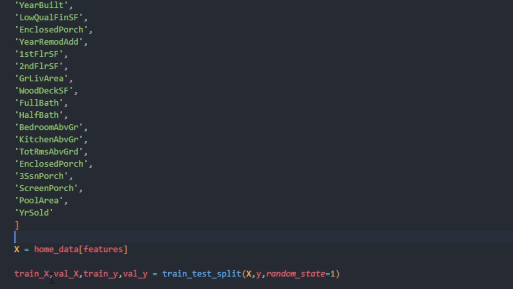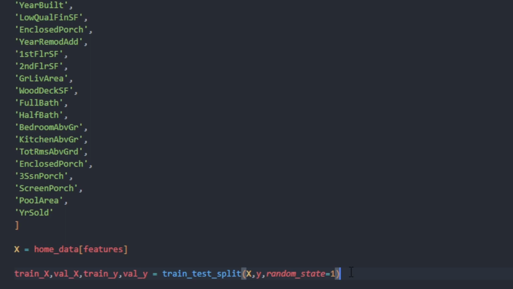So we have our training data X, so we have our training data features, a training data Y, so we have a set of prices that work with these training X, and then we of course have the validation X and validation Y, which work with each other as well. This random state right here can guarantee us that we're using the same data. So when we're trying to improve our model, we want to keep using the same random state, because when we have that random split of how much data is going to be used for training data and how much data is going to be used for validation data, we want to make sure that same split is kept.